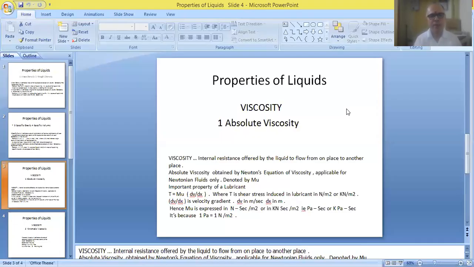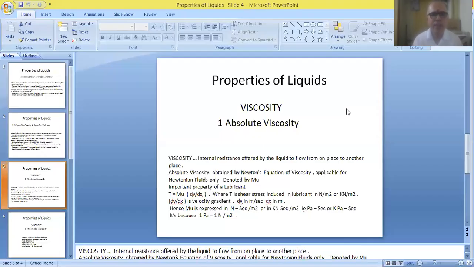So friends, ultimately the value of absolute viscosity can be expressed in terms of Pascal second or kilopascal second. And Pascal second can be written as Newton second per meter square, because 1 Pascal is equivalent to 1 Newton per meter square.